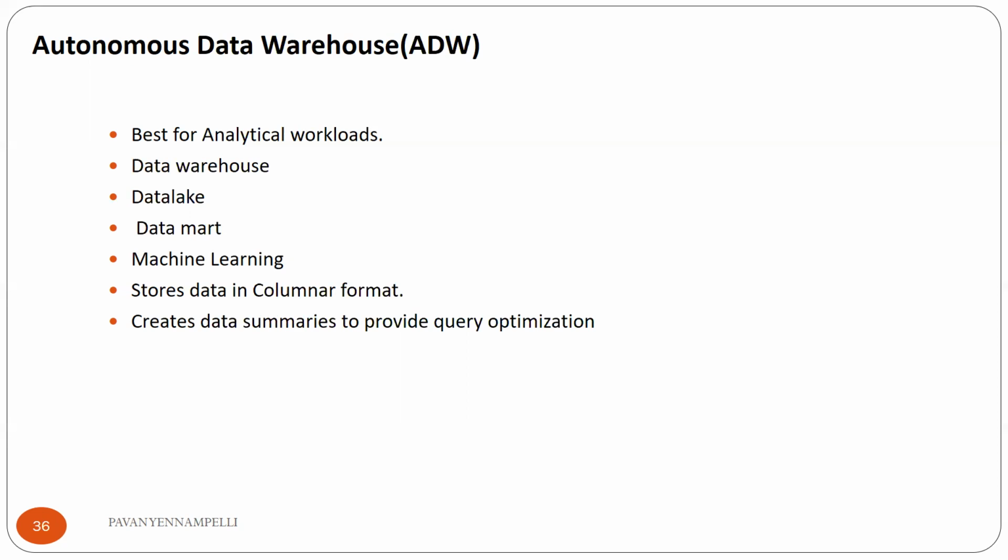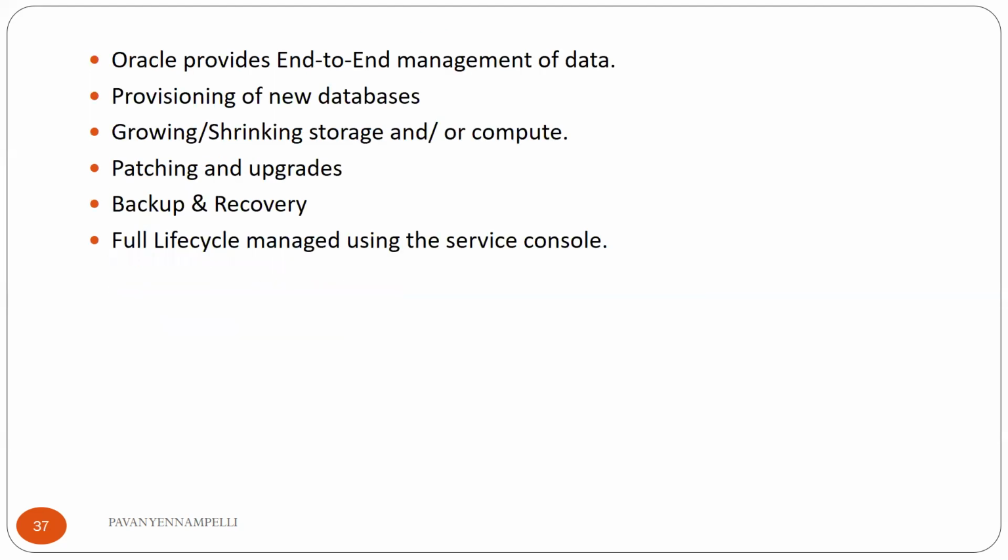And again, coming to the life cycle operations, this autonomous database is completely automated, like provisioning new databases, growing or shrinking storage or compute, patching and upgrades, database backup and recovery. This is completely automated in the autonomous transaction processing and autonomous data warehouse database systems.